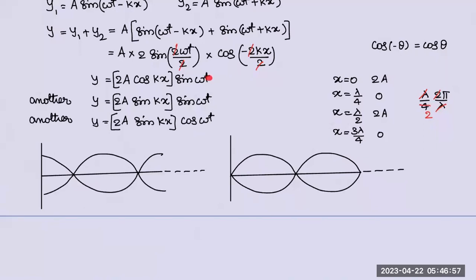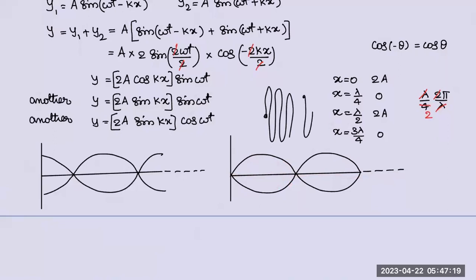Sir, what will the cos omega t do? When t is equal to 0, sin omega t is 0. That means if I take this equation, it's like sine. So the entire string will be horizontal because it starts from 0, goes up and oscillates like this. You know very well, sin omega t starts from equilibrium, then oscillates. But what will cos omega t do?